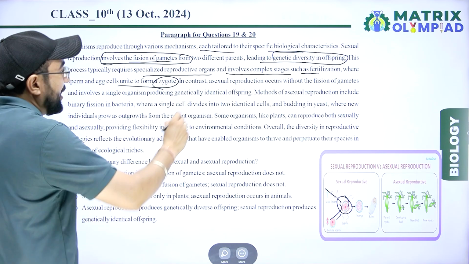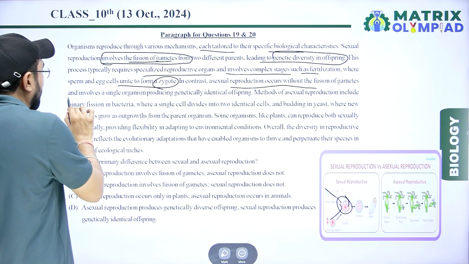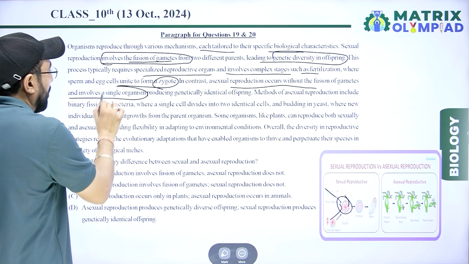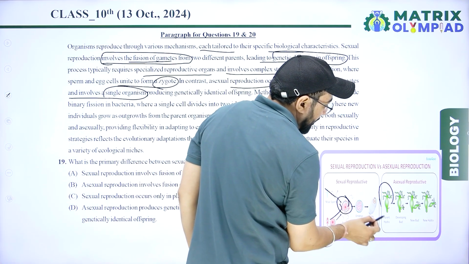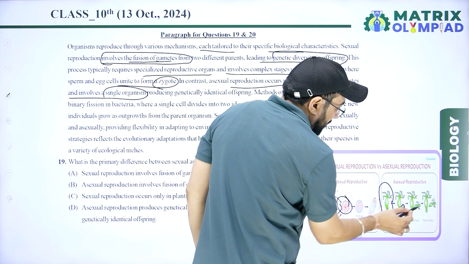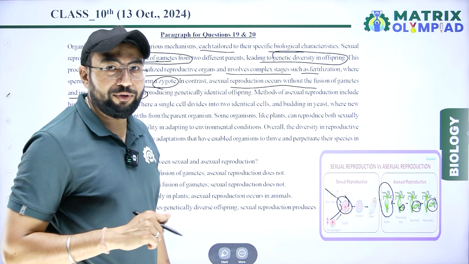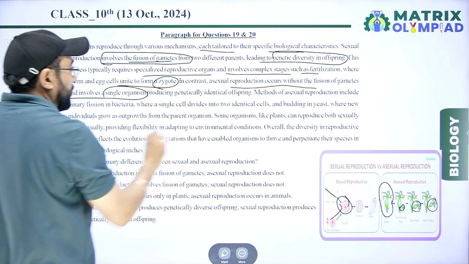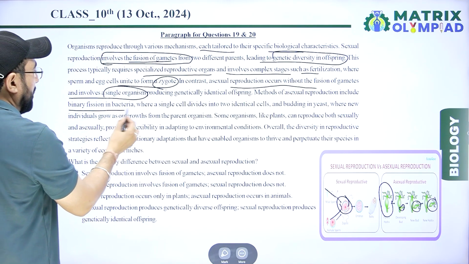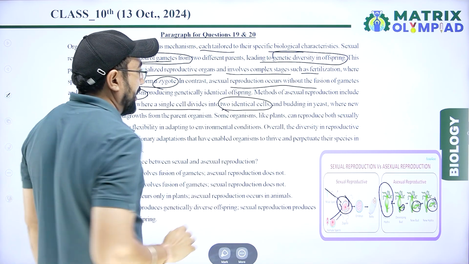In contrast, asexual reproduction occurs without fusion of gametes and involves a single organism, a single parent. In the diagram, a single parent hydra produces a new hydra by the budding method. Methods of asexual reproduction include binary fission in bacteria, where a single cell divides into two identical cells.